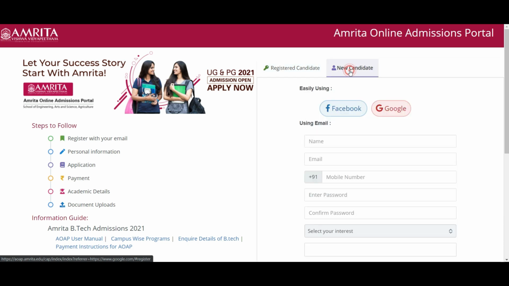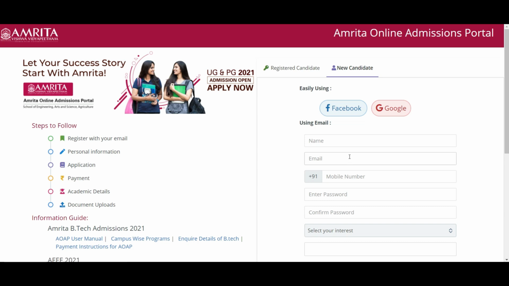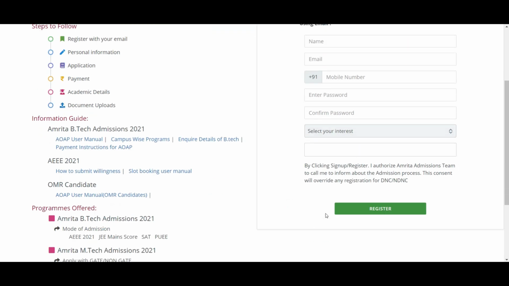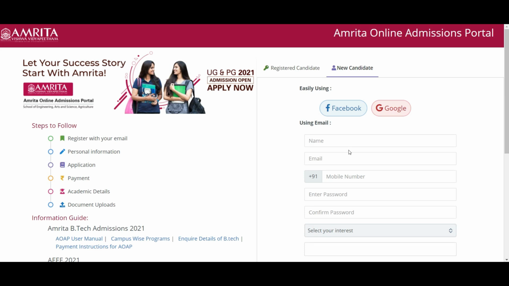Coming to new candidates, if you wanted to apply newly, you can use this: here registered candidate, here new candidate. Enter email, name, mobile number, password, confirm password, select your interest, click UG or PG, and then after that, register. This process is simple, you can easily do that, no issues at all.